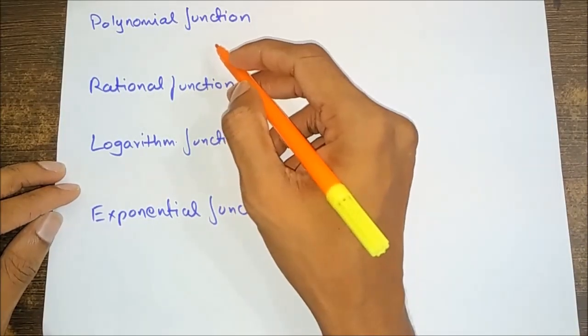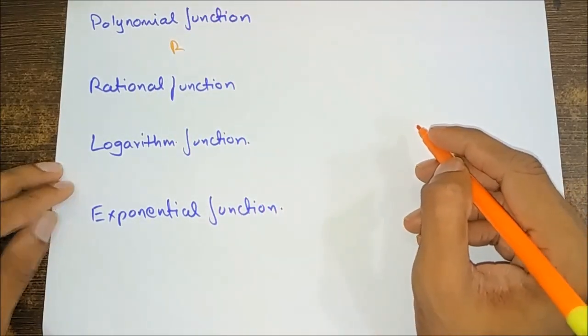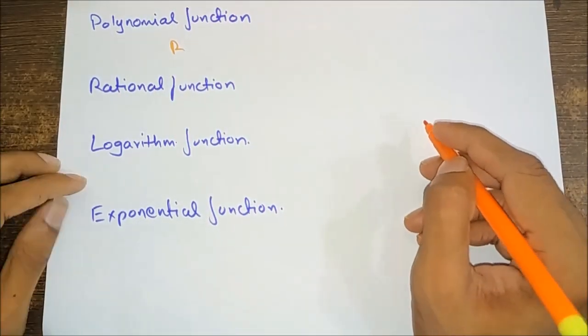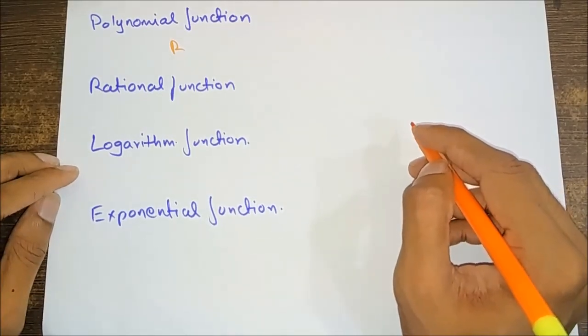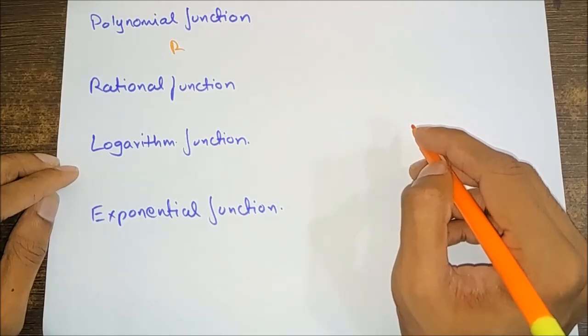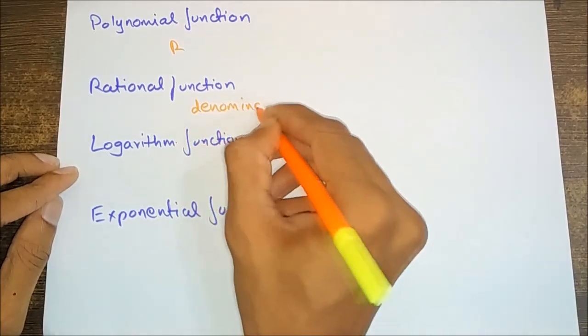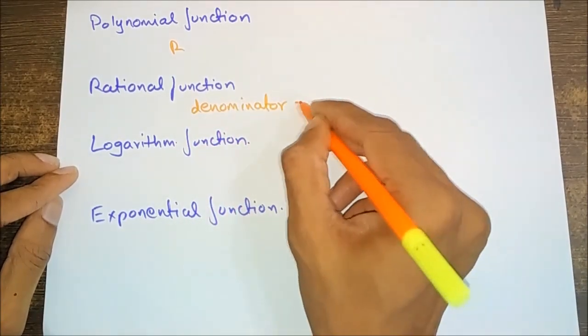Every polynomial function is continuous on R, that is, the real numbers. Sine function and cosine function are continuous on real numbers. A rational function is continuous everywhere except at points where the denominator is equal to 0.